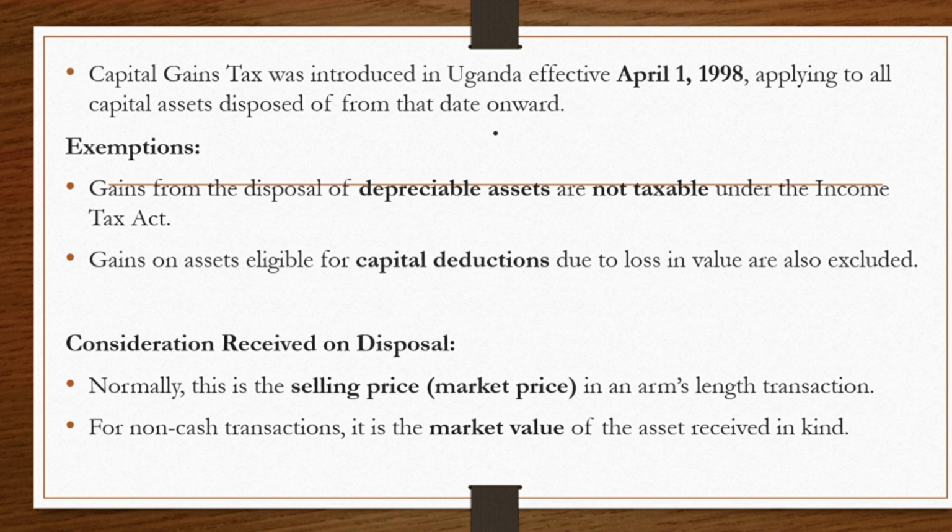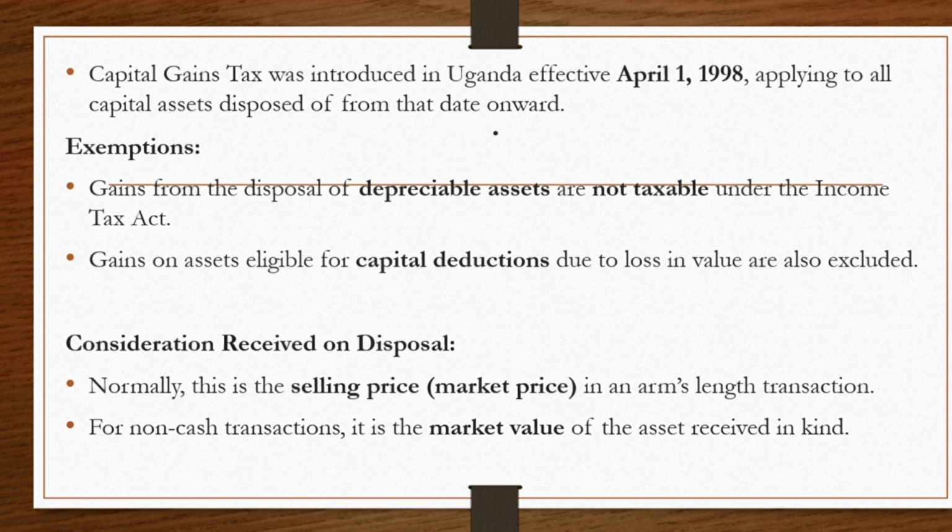If you do a barter exchange, you give someone an asset and they give you another asset in return. So the consideration is the value of the asset you've received in return for the asset you've given. So consideration received is always the selling price or the market value of the asset received.